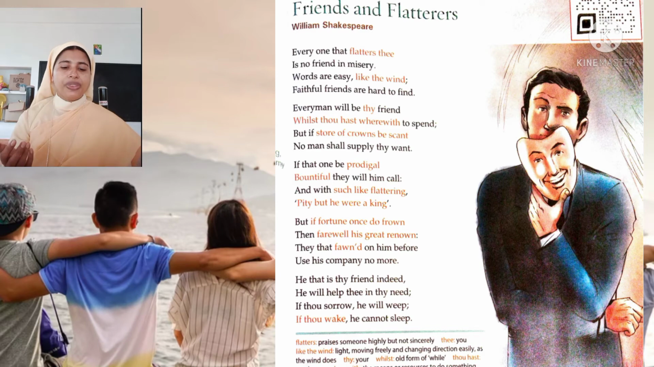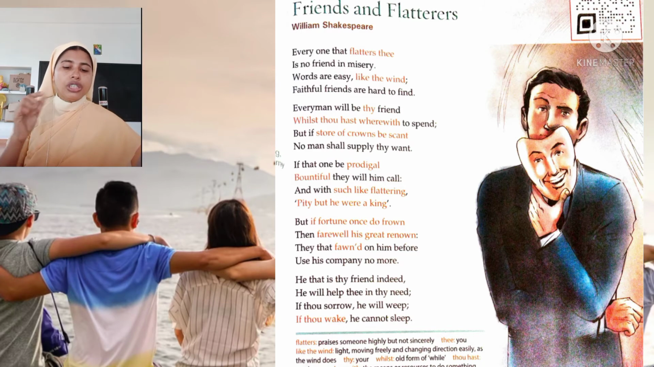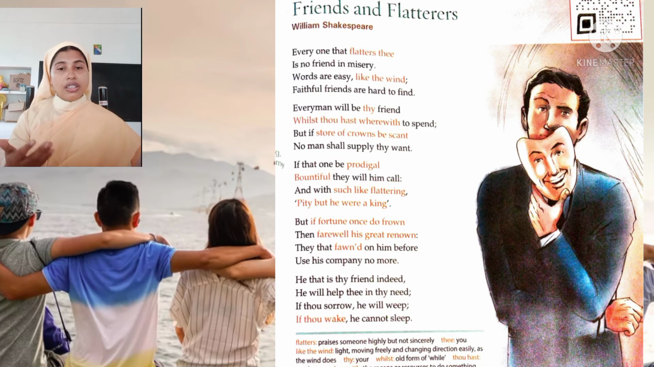Okay. "And if that one be prodigal, bountiful, they will him call." Prodigal means one who spends money freely. When you have a lot of money, you can spend it freely. At that time, if that one be prodigal, bountiful, they will call him generous. When you spend a lot of money for them, they will call you generous. Bountiful here means generous. They will use a lot of adjectives for you.